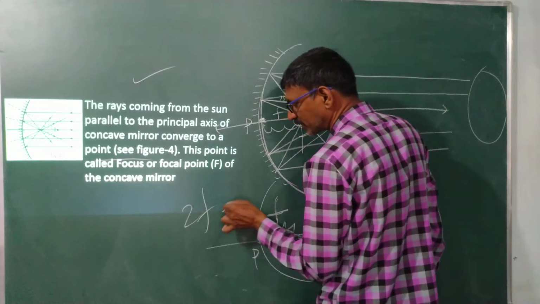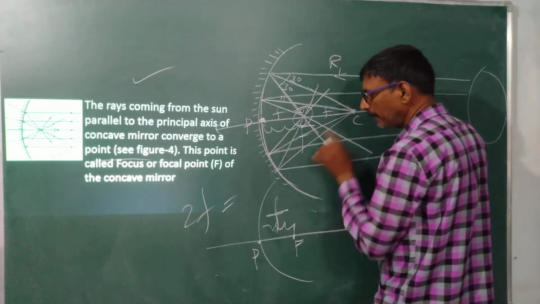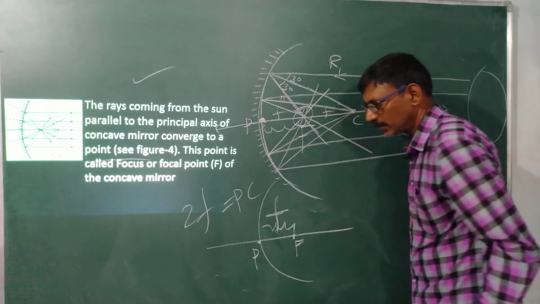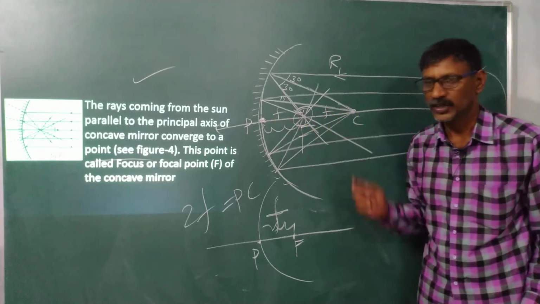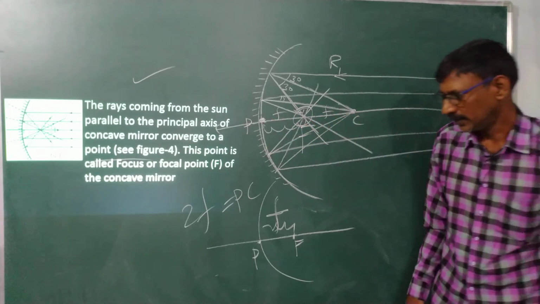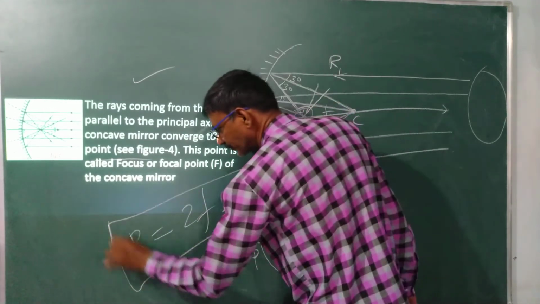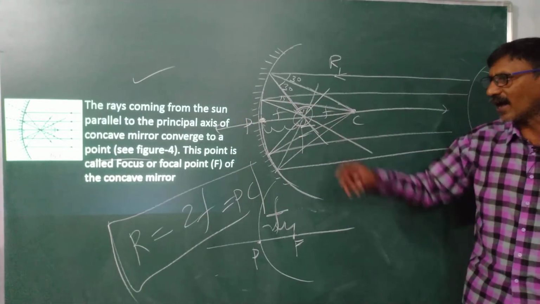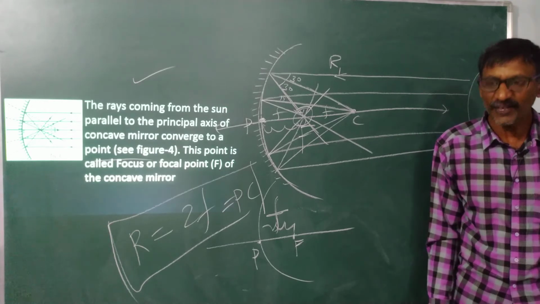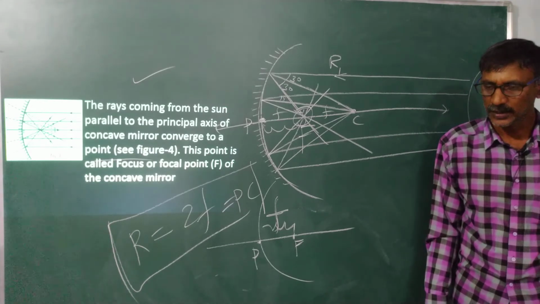2 times f is always equal to PC. PC means what? The center of curvature. That is always equal to R. This is very, very clear. R is always equal to 2 times F. Am I clear?